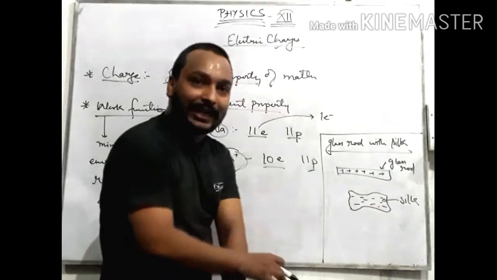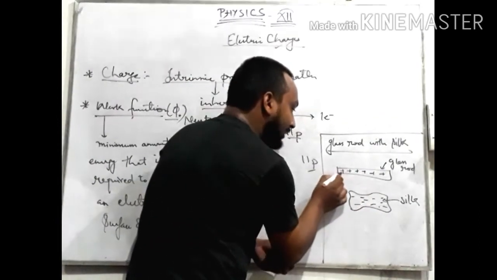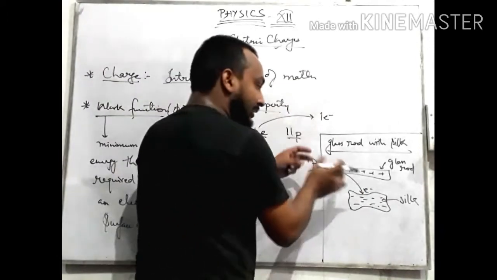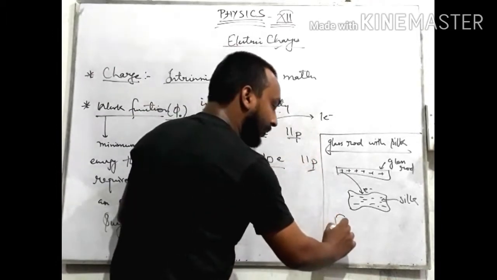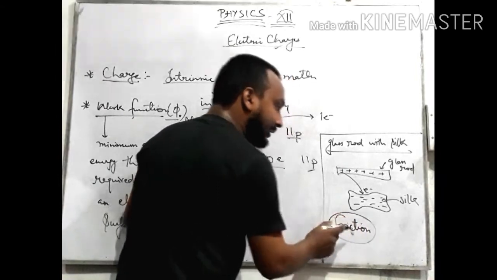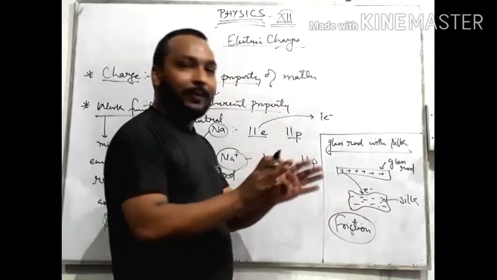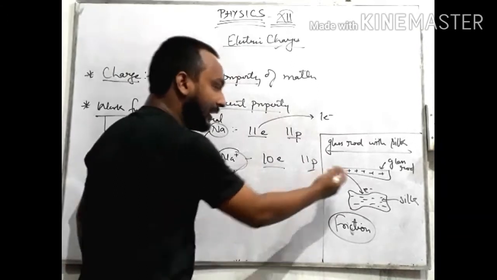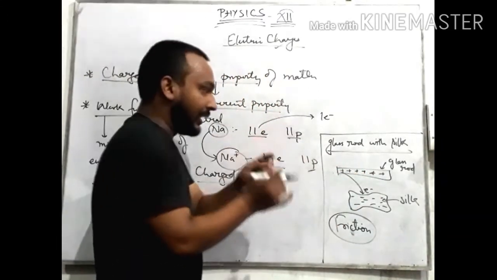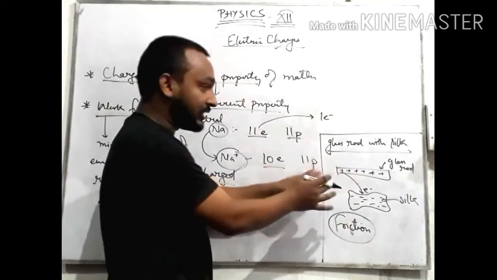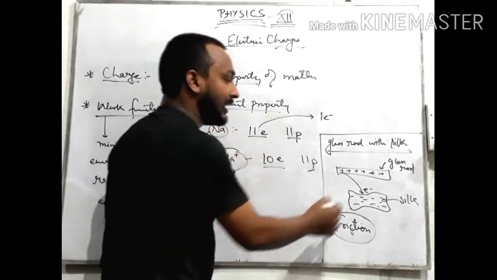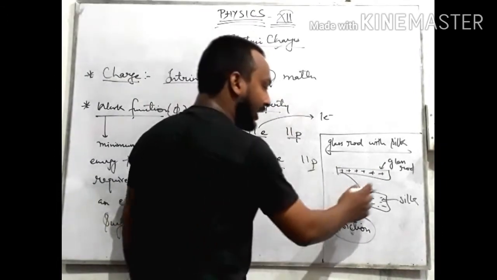Silk acquires negative charge because the glass rod has donated electrons to silk on rubbing. The charge that develops because of friction is the method of frictional charging. Methods of charging will be discussed in the next lecture. Now, who loses the electron first while rubbing? Glass loses the electron. So you can say that glass has a lesser work function than silk. Is that clear?